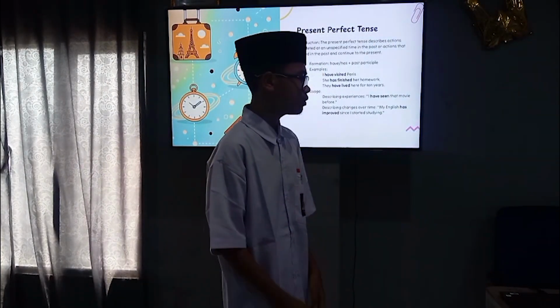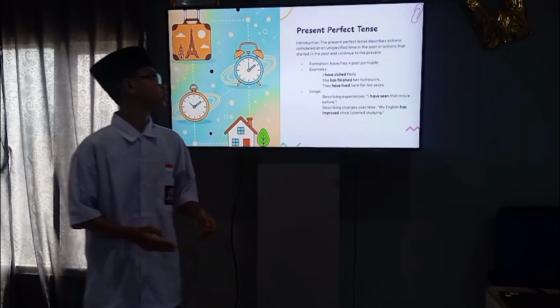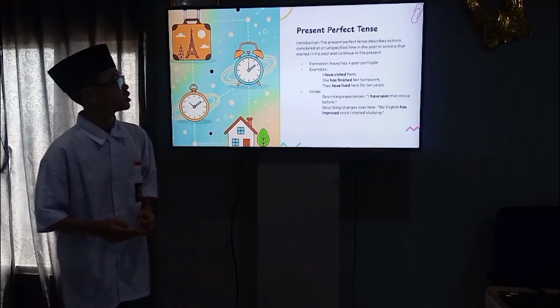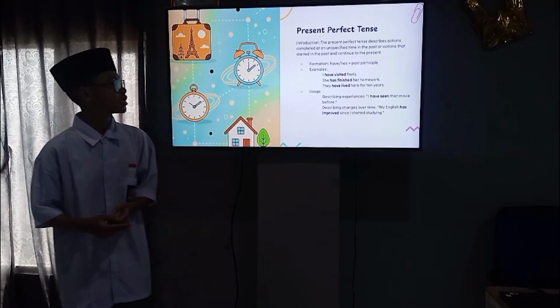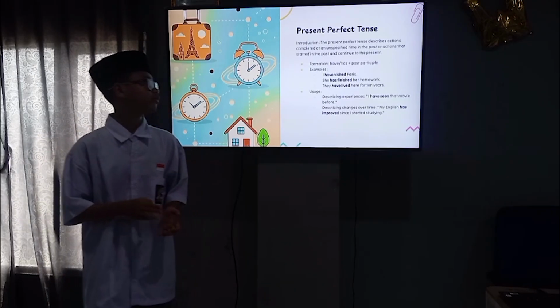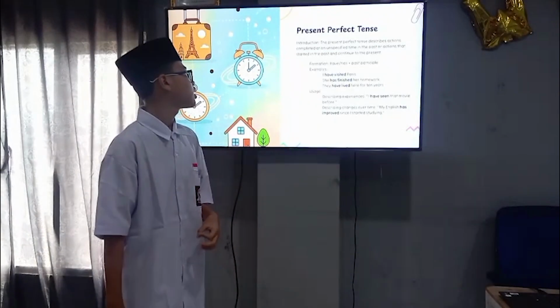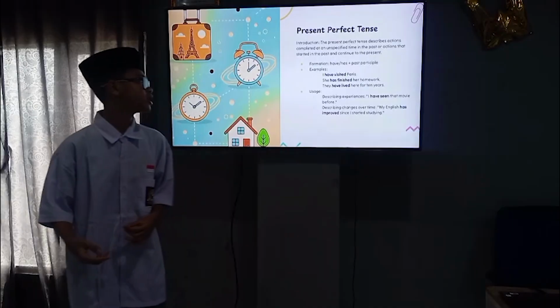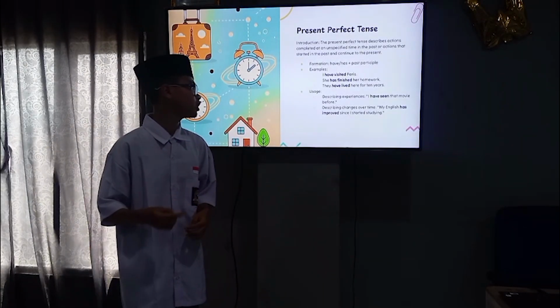Present perfect tense. The present perfect tense describes action completed at an unspecified time in the past, or action that started in the past and continued to the present. For formation: have or has, plus past participle. Example: I have visited Paris. She has finished her homework. I have been with her for 10 years.